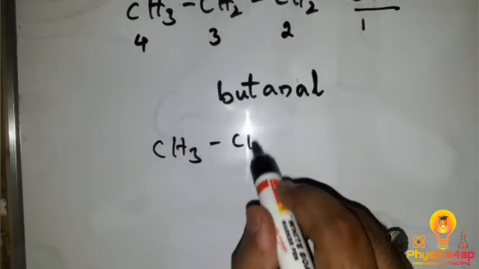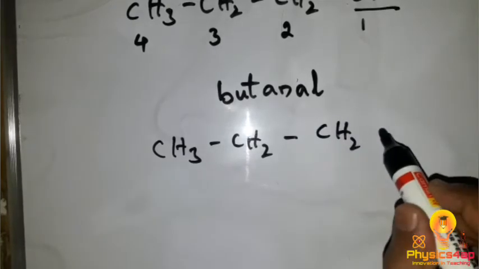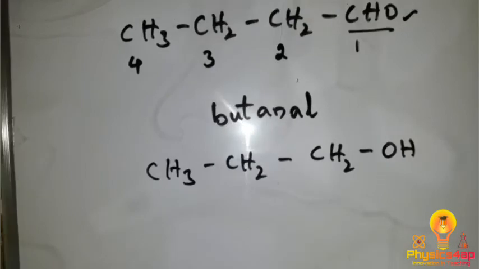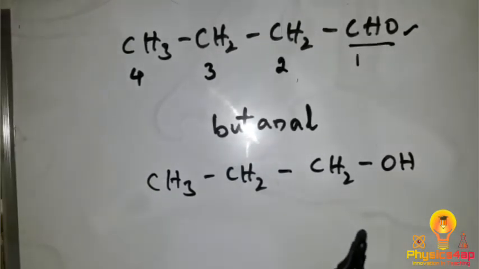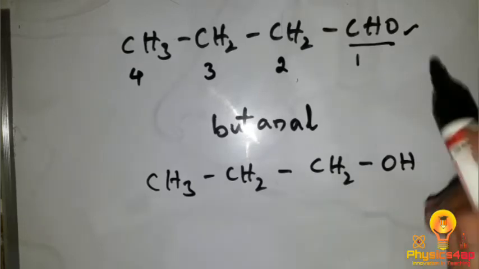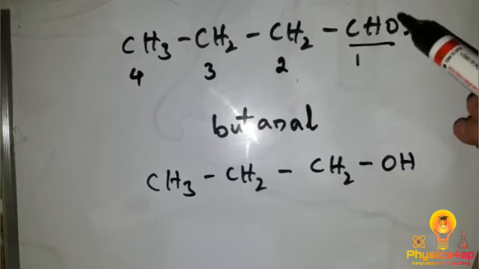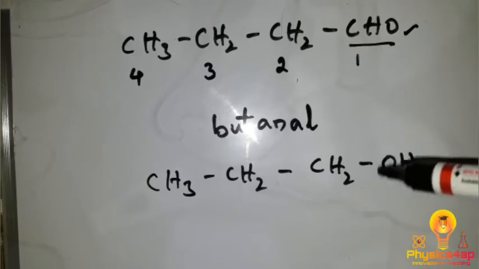CH3 CH2 bond CH2 bond OH. So can you tell me the difference between the first and the second which I have written over here? Is there any difference? Yes, here we have a carbon, but here we don't have a carbon. Here it is an aldehyde group, as here we don't have a carbon, so it is an alcohol